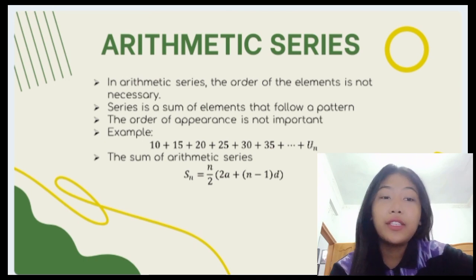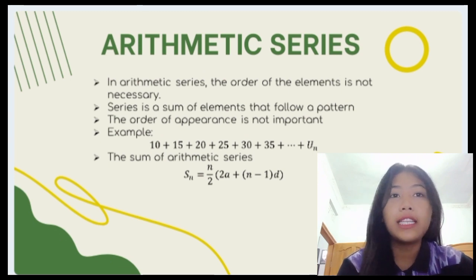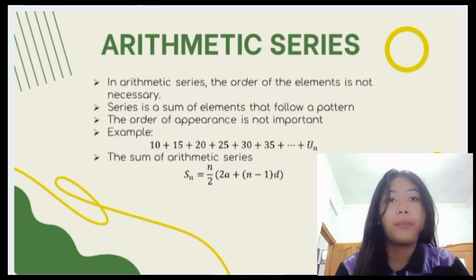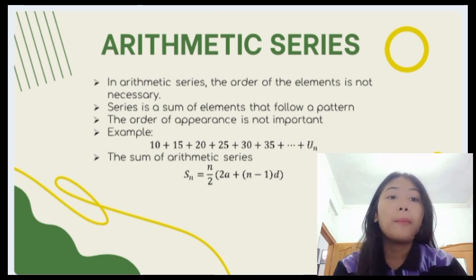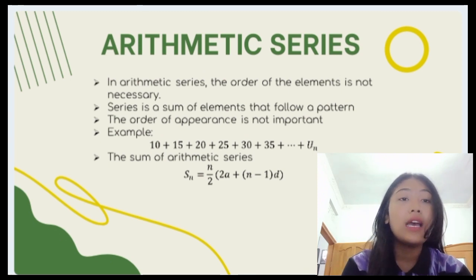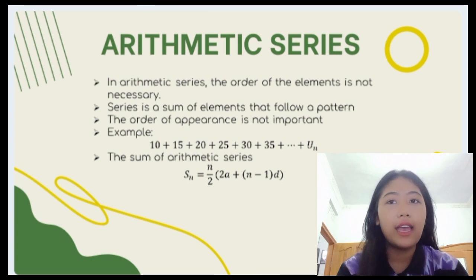So in arithmetic series, there's a point we need to know: the order of the elements is not necessary. A series is a sum of elements that follow a pattern. The order of appearance is not important. For example, an arithmetic series is 10 plus 15 plus 20 plus 25 plus 30 plus 35 and so on until un, or we can say an, as in the previous slide.